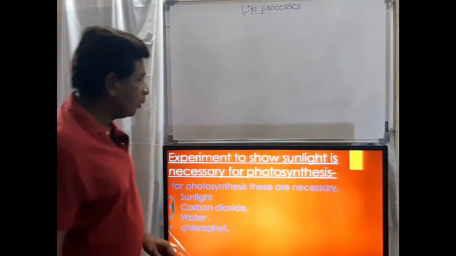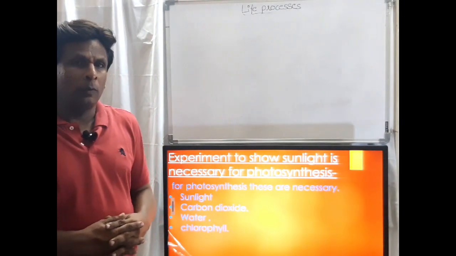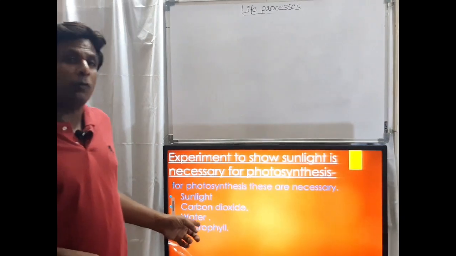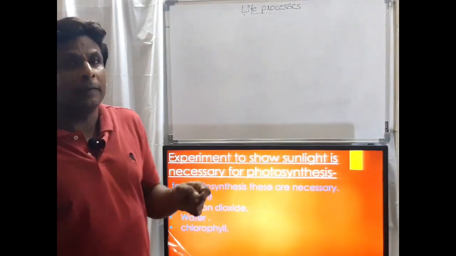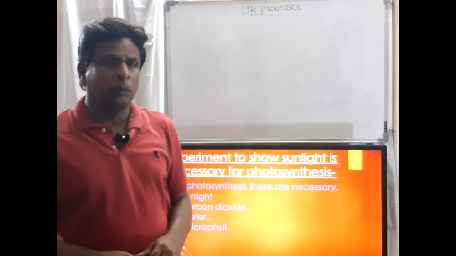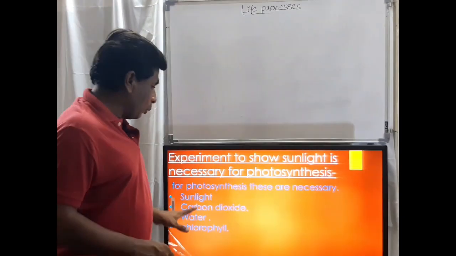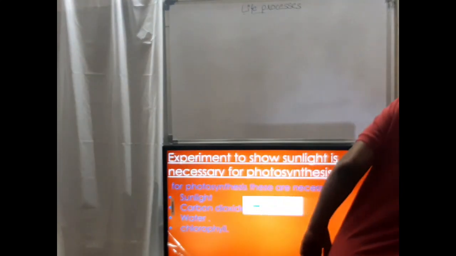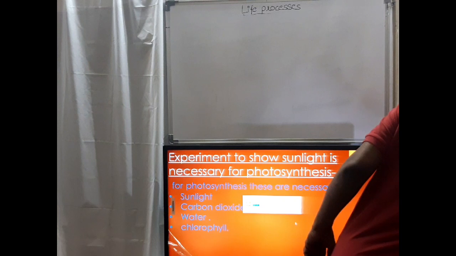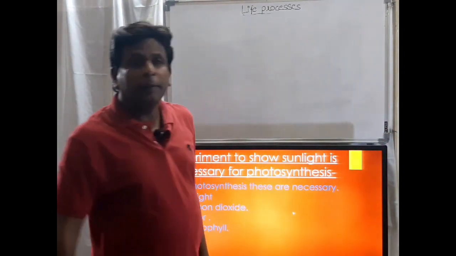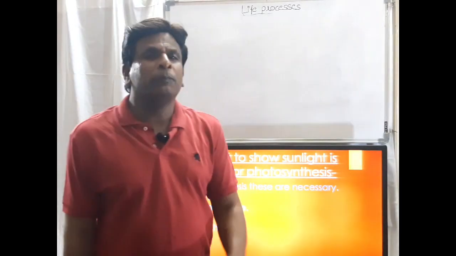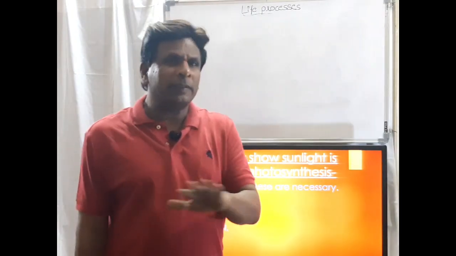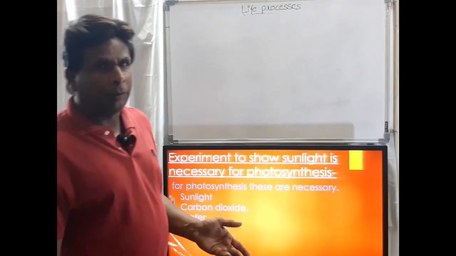And the next one is chlorophyll, which is also very important in photosynthesis, and is present in the plant cell itself. When all these are there, only then will photosynthesis take place. These are the basic things we studied in our last video.